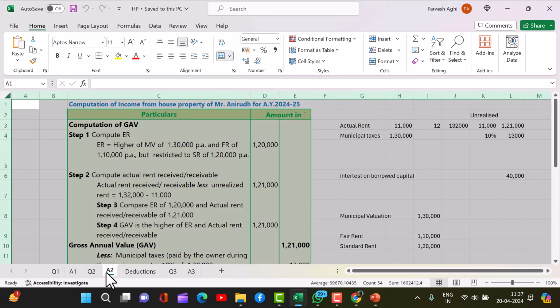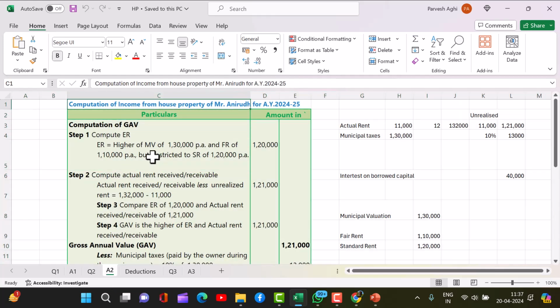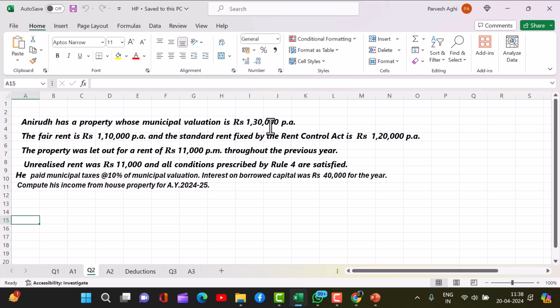So let's look at here. This is computation of income from house property of Mr. Anirudh for 24-25. So step 1, compute expected rent. What is the municipal value? Now, the municipal value is given in the question, which is 1,30,000. Fair rent is 1,10,000 and standard rent is 1,20,000. Okay, let's look at it. Municipal value is 130, fair rent is 110 and standard rent is 120.